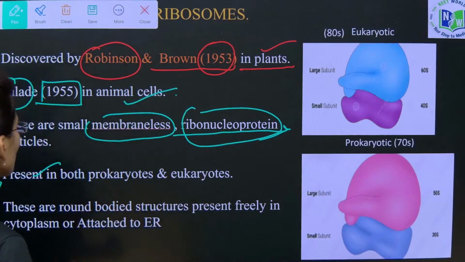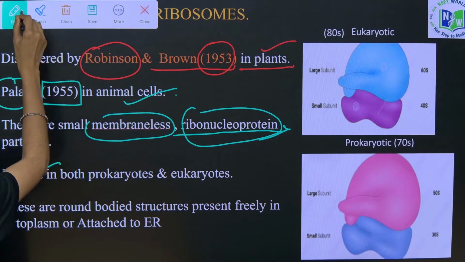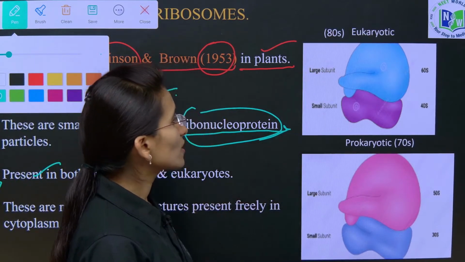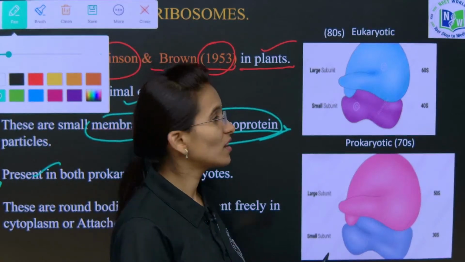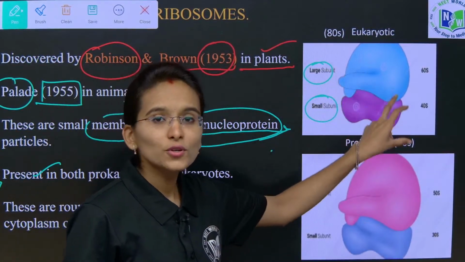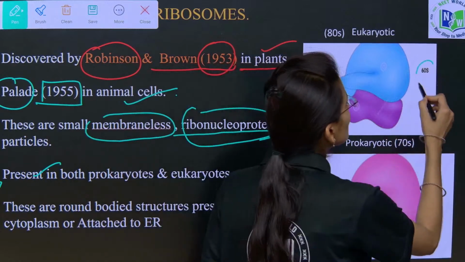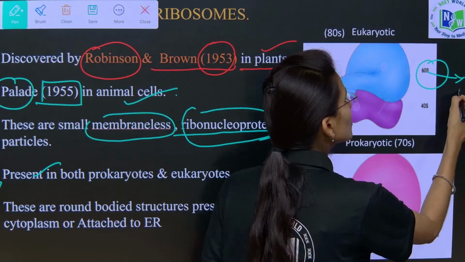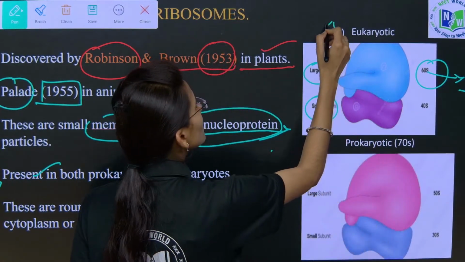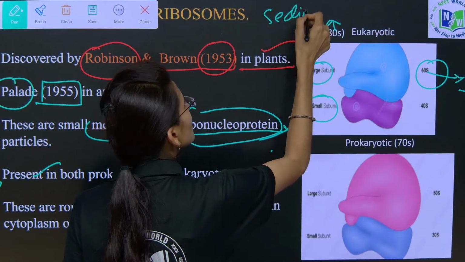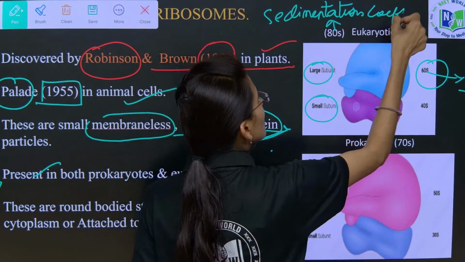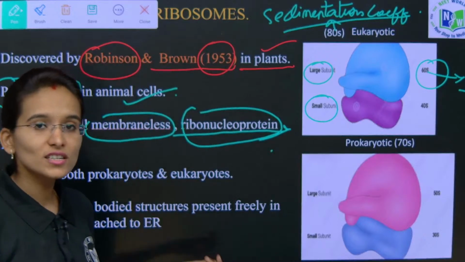Here we have two types of ribosomes, one is the prokaryotic ribosome and the other is the eukaryotic ribosome. In the eukaryotic ribosome, we have two units called the large subunit and the small subunit. Clear? The larger subunit in the eukaryotic cells is made up of 60S. Here the S indicates the sedimentation coefficient. I am writing it here, children. Yes, sedimentation coefficient. The S is the sedimentation coefficient in the ribosomes.